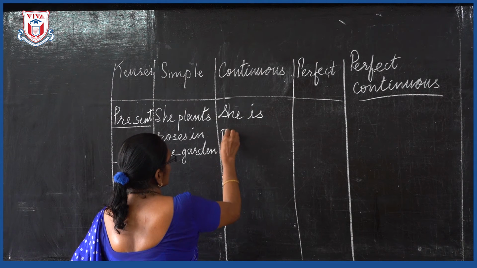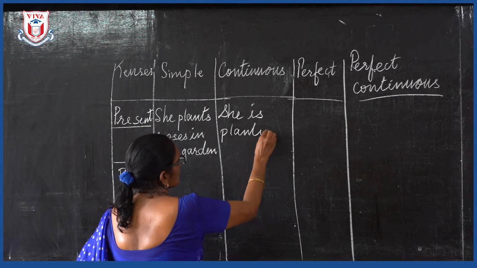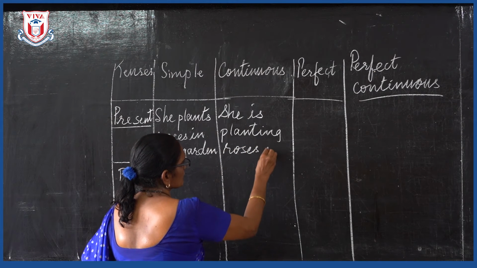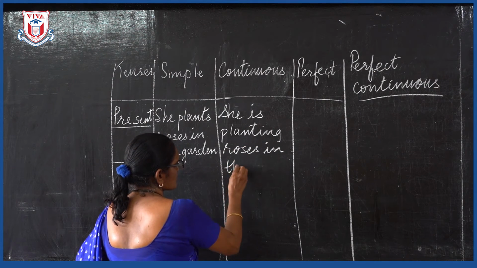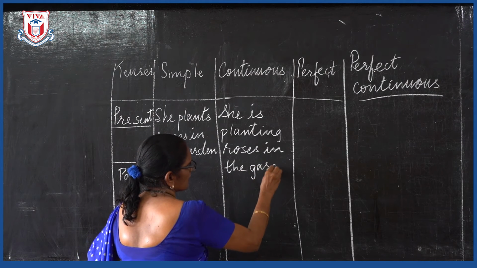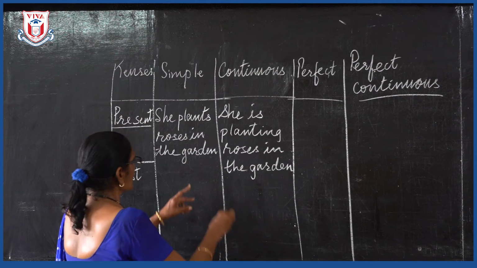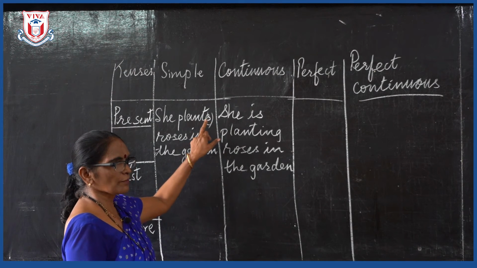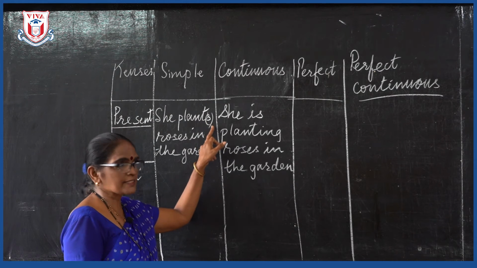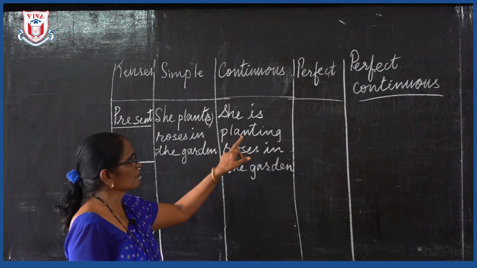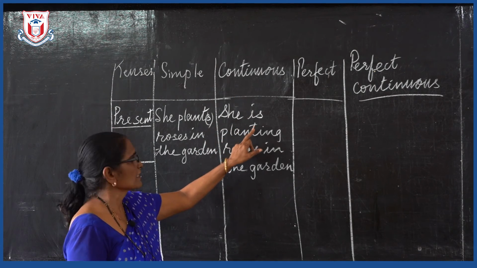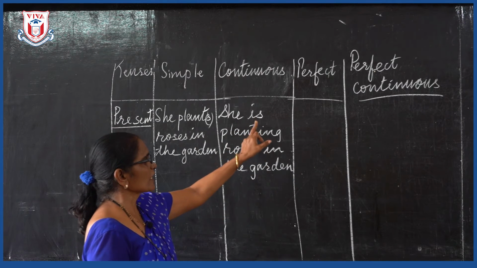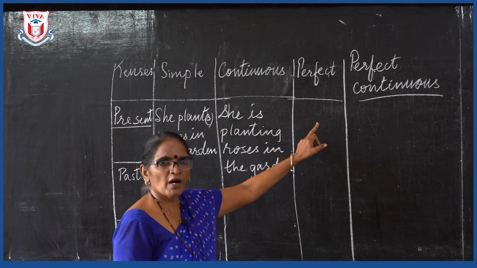She is planting roses in the garden. See, I told you this S, plants, this is a verb, and this verb is having an S. When you have S in the continuous tense, you have to see that it is written as is. She is planting roses in the garden. Now I will change this same sentence into the perfect tense.